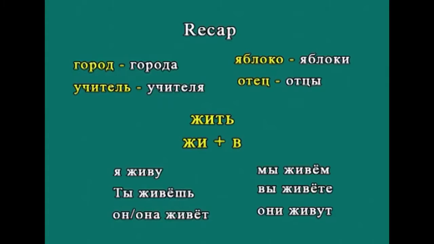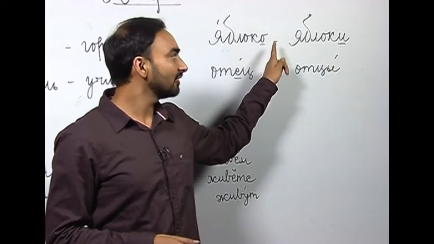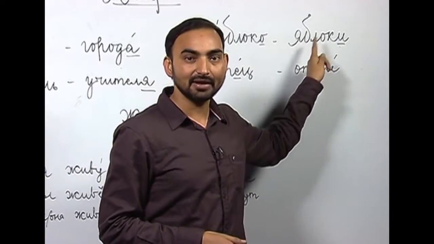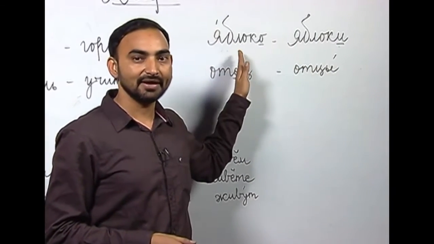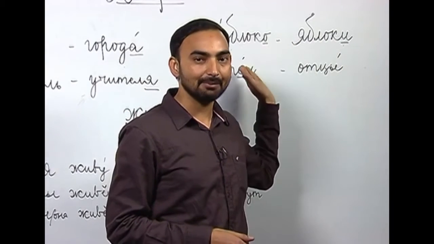The next noun we have is яблоко. Яблоко, as you can see, has an О ending, but the plural of яблоко is again irregular. So instead of putting А here, we are adding И, яблоки. So by replacing О with И, we form the plural of яблоко, apple, apples.